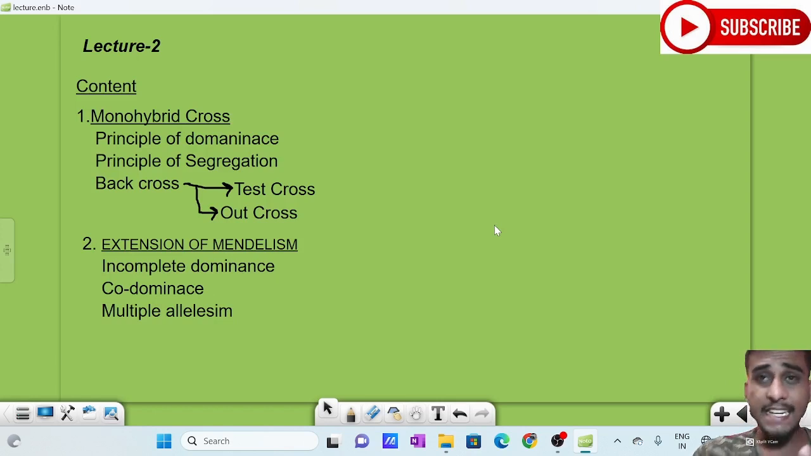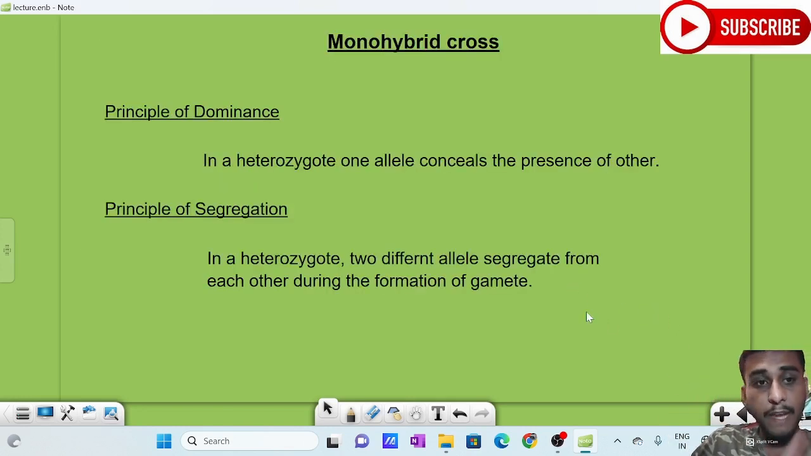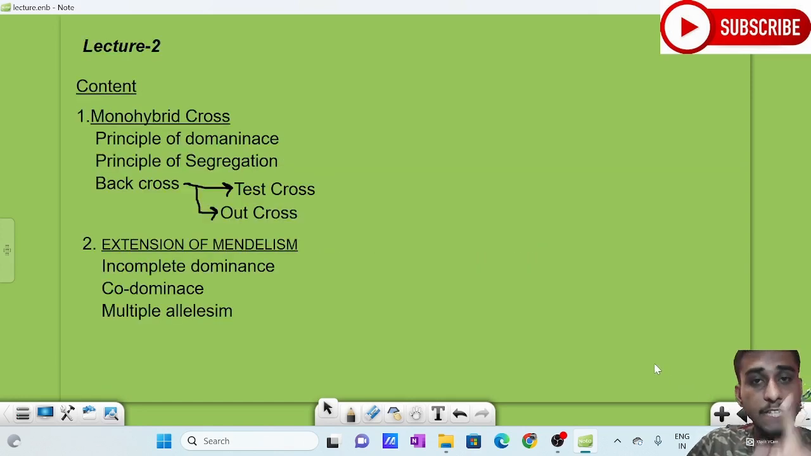To understand it very clearly, Gregor Johann Mendel conducted a variety of experiments from which he concluded certain laws. The main two laws from his first experiment were the principle of dominance and the principle of segregation. So we will be studying his first experiment. He has done a variety of experiments, and we will study one experiment from that, which is the monohybrid cross.